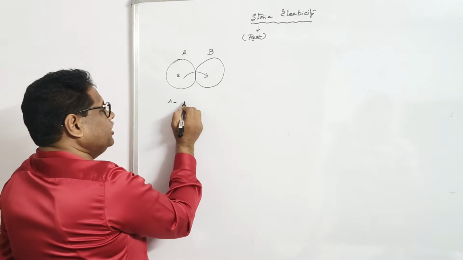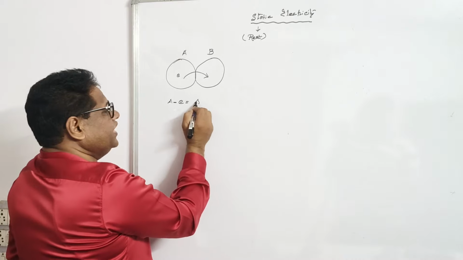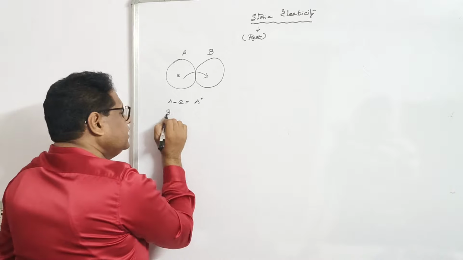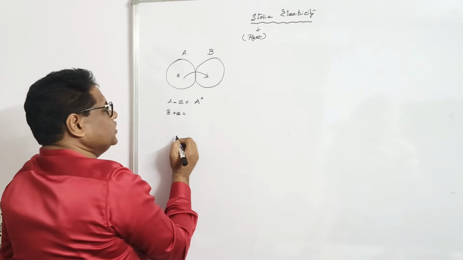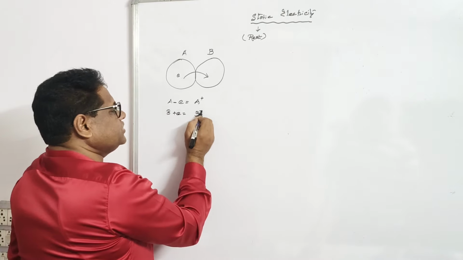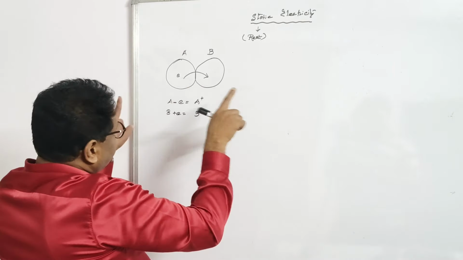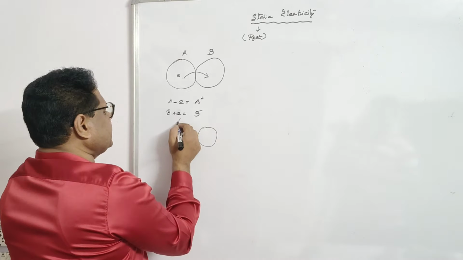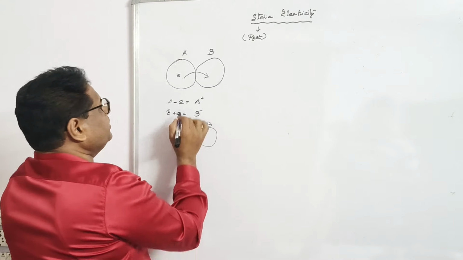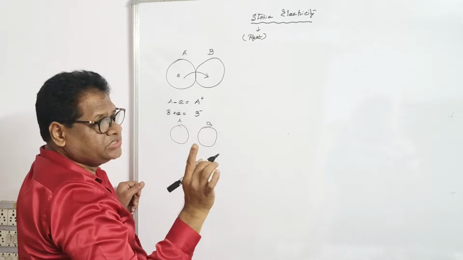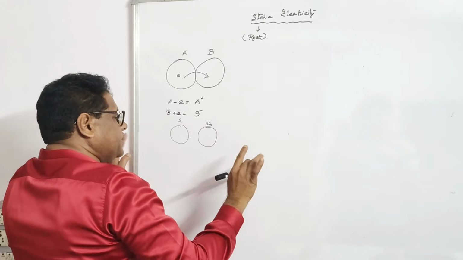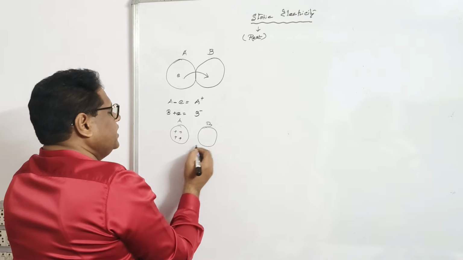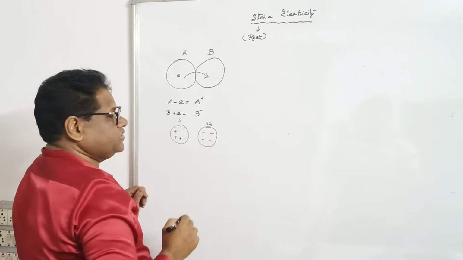A, because of loss of electrons, gets positive charge, and B, due to gain of those electrons, gets negatively charged. When you separate A and B, look at the changes that have happened. Previously A and B had no charge, but after rubbing, when they get separated, A has positive charge and B has negative charge.